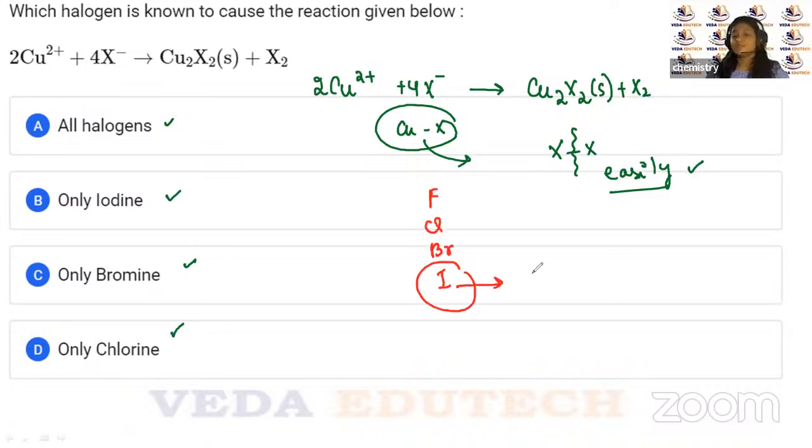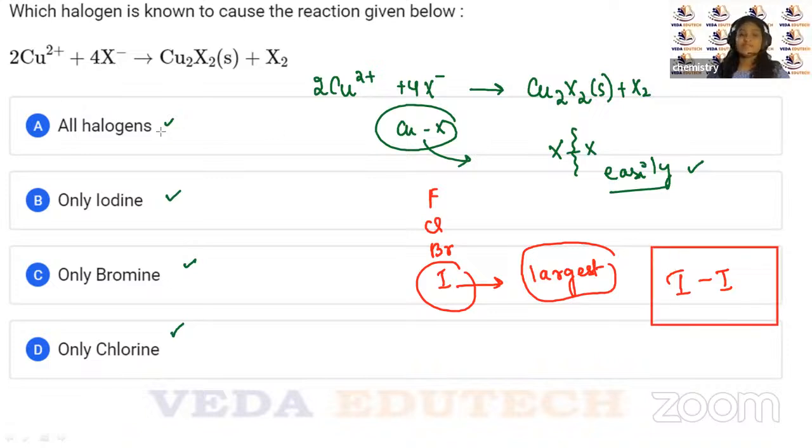As we know, iodine is the largest. So as this is the largest, we have I-I bond. Being largest, this bond is weak. As this is weak, this can be broken easily.